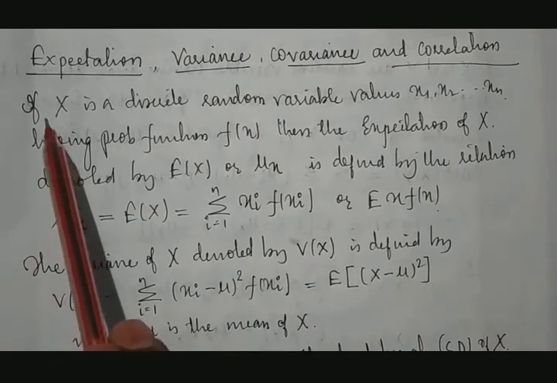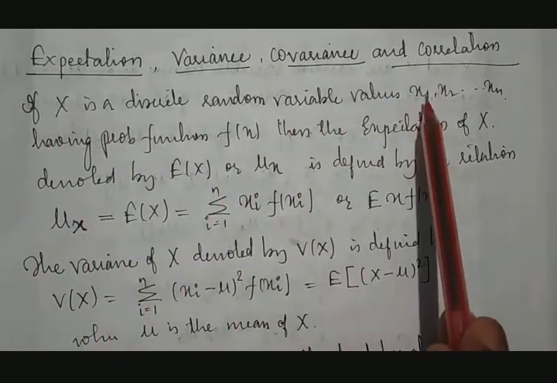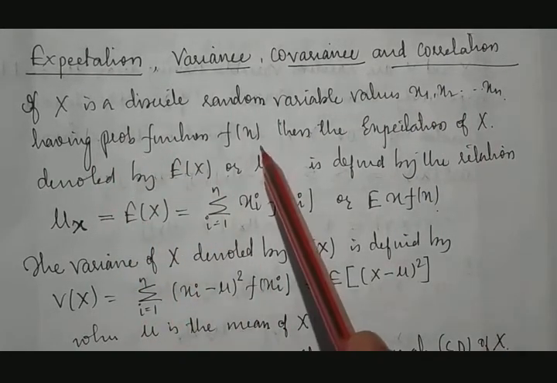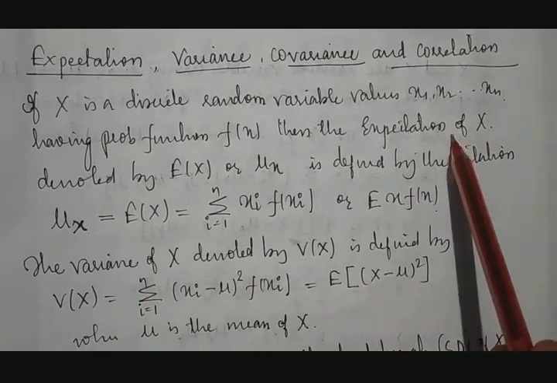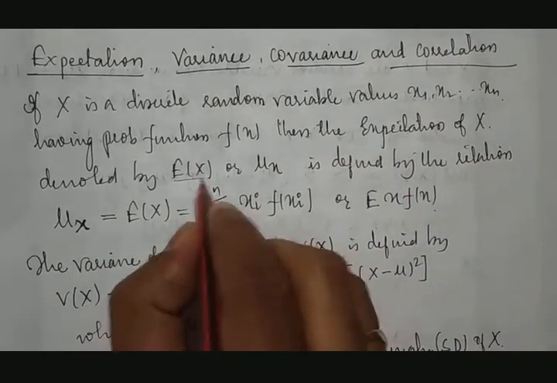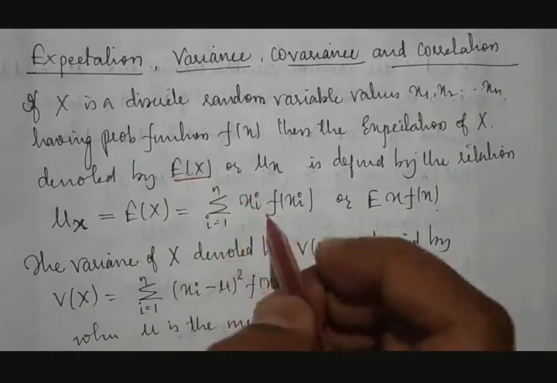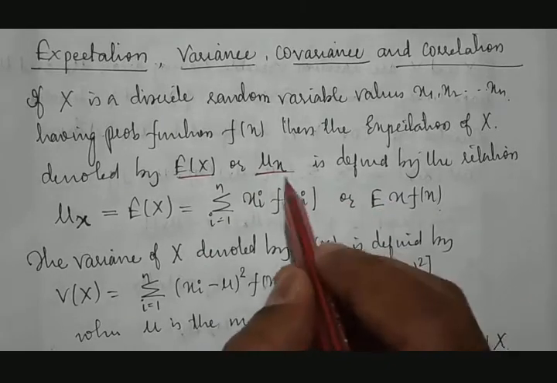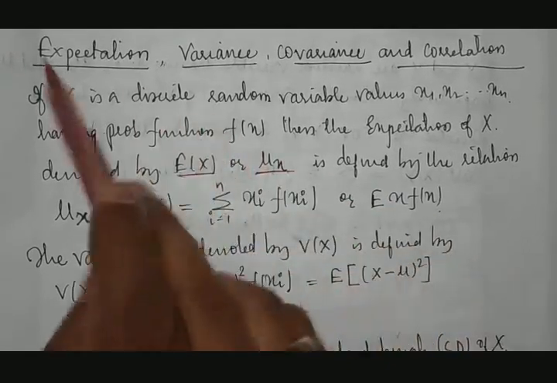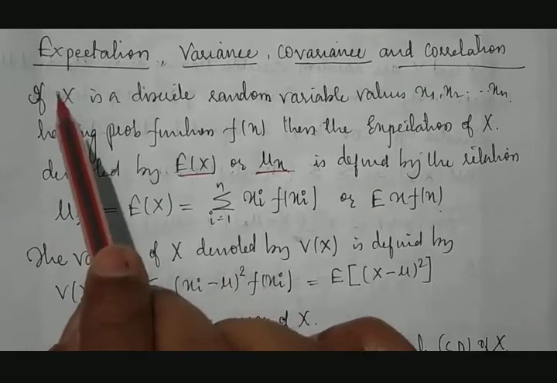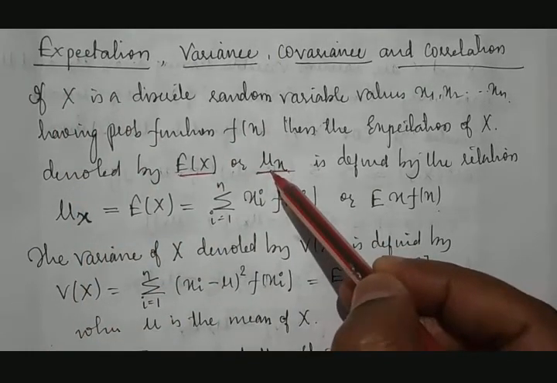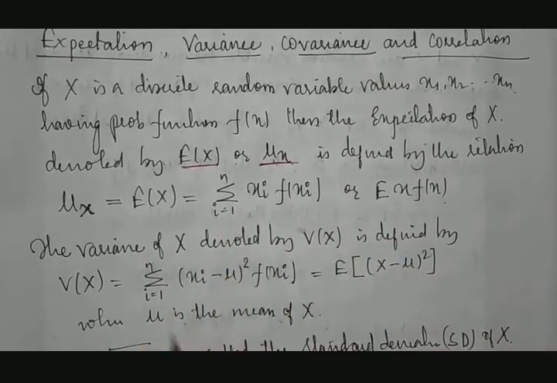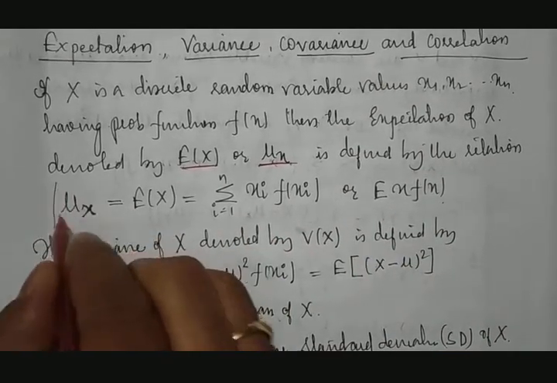Okay, first, if X is a discrete random variable with the values x1, x2 and so on up to xn, having a probability function f of x, then the expectation of x will be denoted by E of x. E stands for expectation of x, or this can be taken with another notation, that is mu x. As I told you, expectation is nothing but a mean. Because of that we are using mu, which stands for mean. Okay, and it will be denoted as, you can see here, mu x